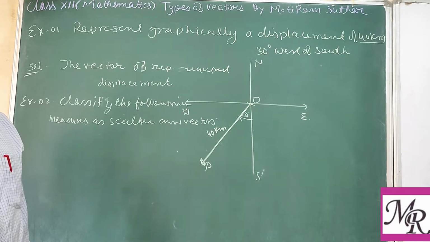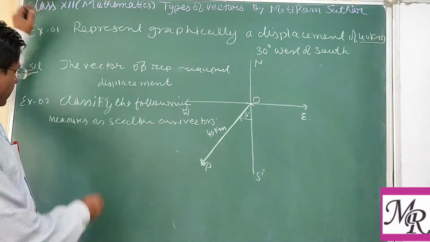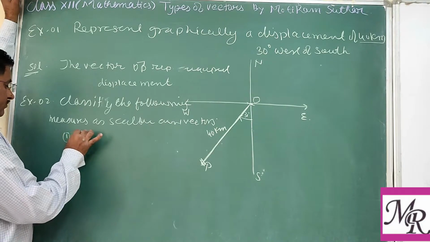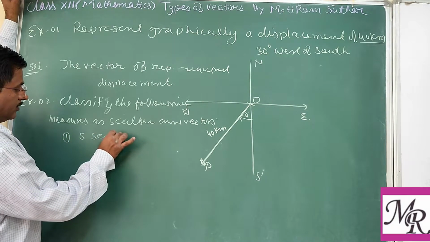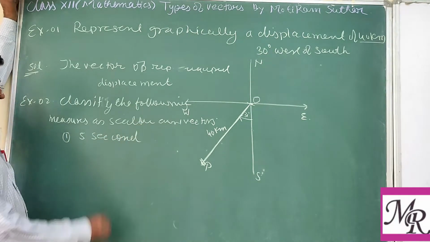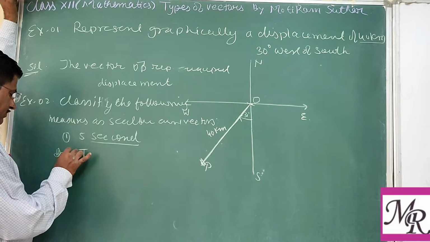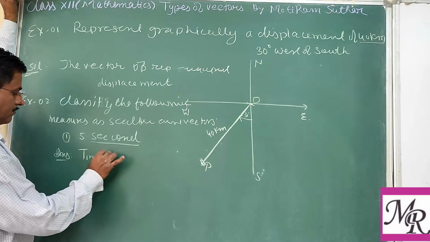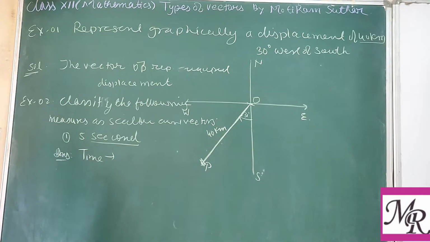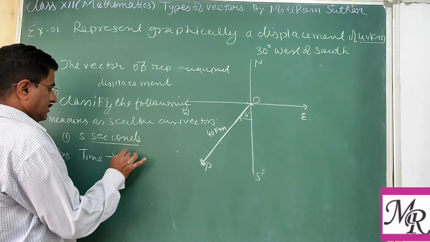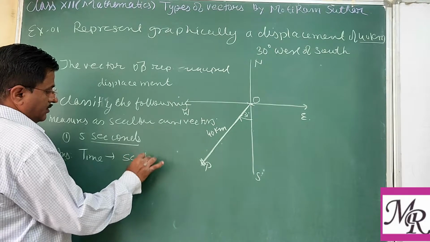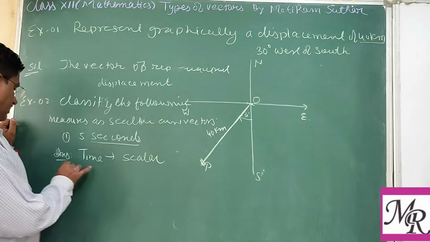First is given as 5 seconds. You know that second is the unit of time, and we have already discussed there is no direction in time. Only we are saying 5 seconds. So that's why it is a scalar. Time is a scalar quantity.